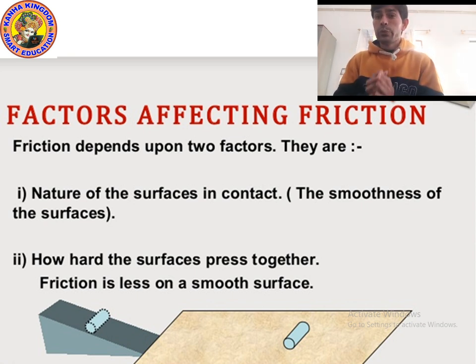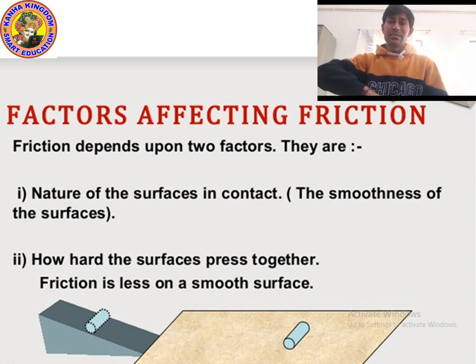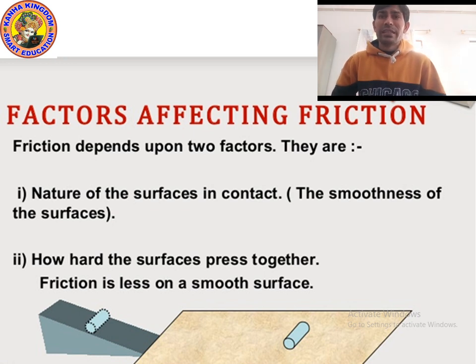You can easily ride the bicycle on a slope. Why? Because the friction force has decreased. If the slope is smooth, you can easily ride your bicycle. What if the surface is hard? If the surface is hard and rough, then friction will increase.